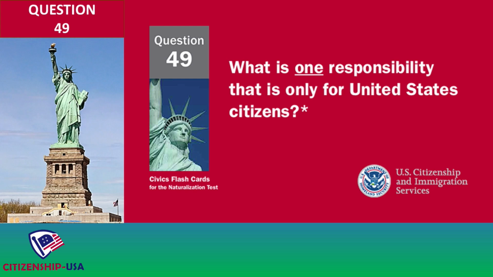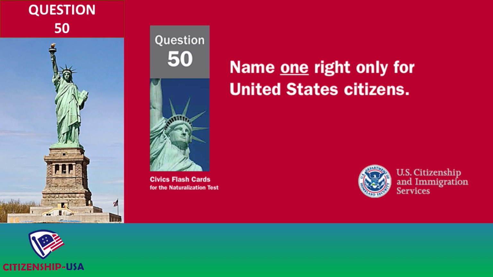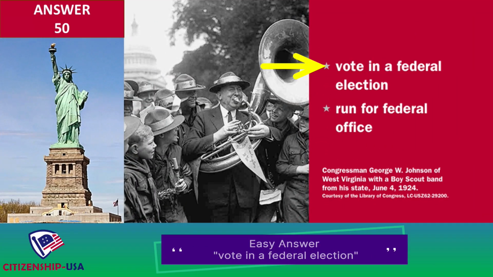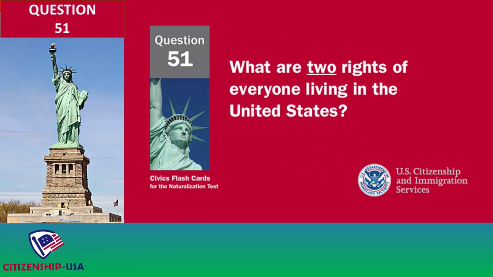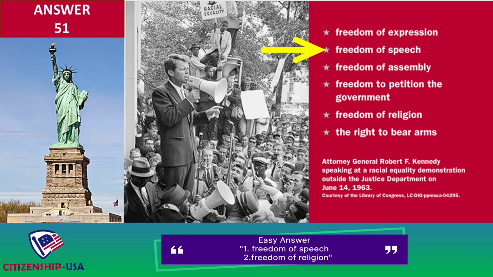What is one responsibility that is only for United States citizens? Serve on a jury. Vote in a federal election. Name one right only for United States citizens. Vote in a federal election. Run for federal office. What are 2 rights of everyone living in the United States? Freedom of expression. Freedom of speech. Freedom of assembly. Freedom to petition the government. Freedom of religion. The right to bear arms.